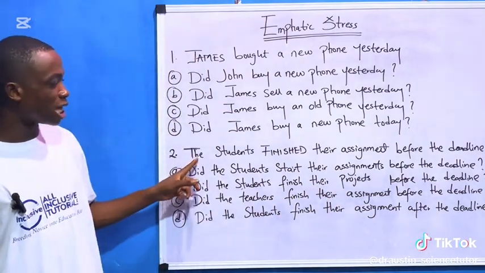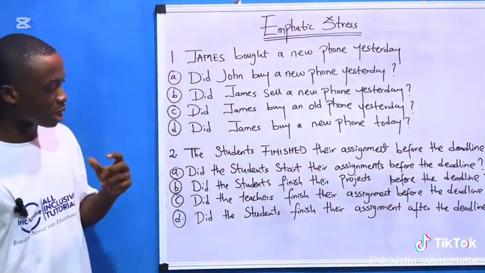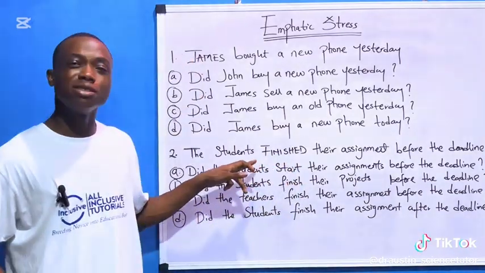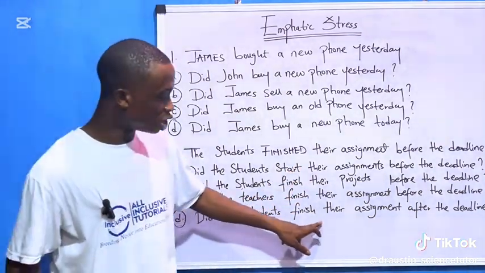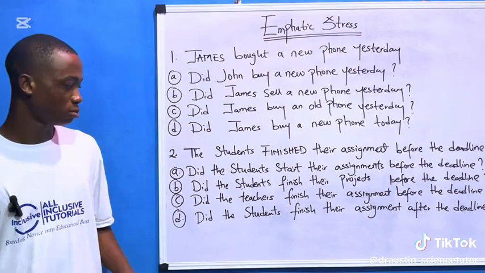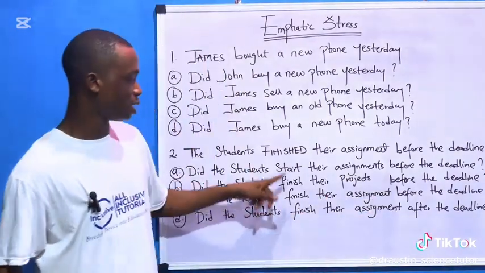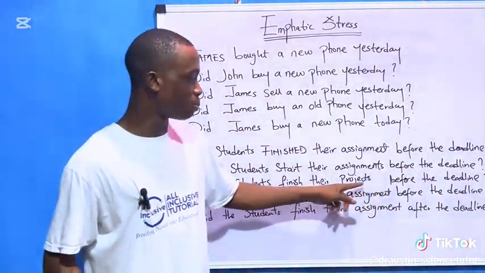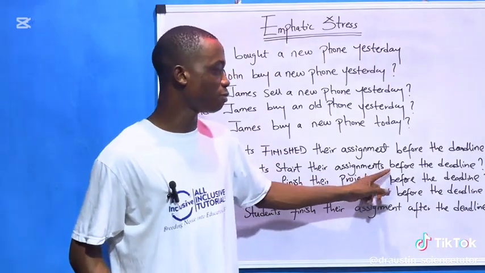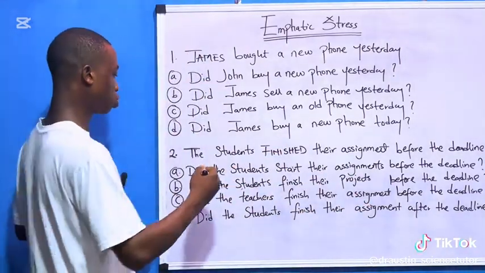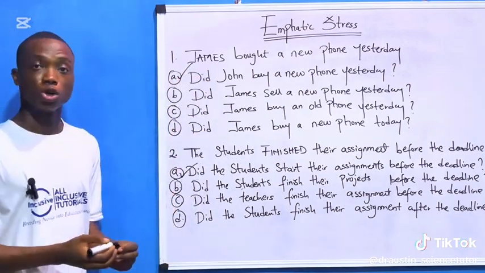Look at question 2. It said, the student finished their assignment before the deadline. You understand? It means that anyone that is not carrying finished becomes the answer. Option D, the student finished their assignment after the deadline. No, the same thing. The student finished their assignment before the deadline. The same thing. The student finished their project before the deadline. The same thing. The student starts their assignment before the deadline. Different thing. So option A is correct. While for the first one, option A is also correct.